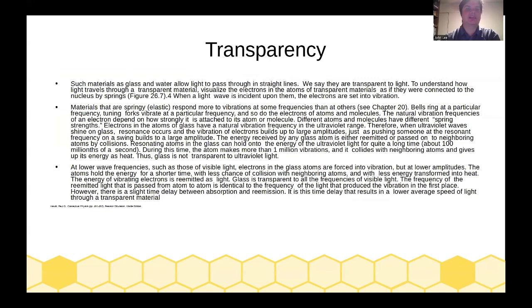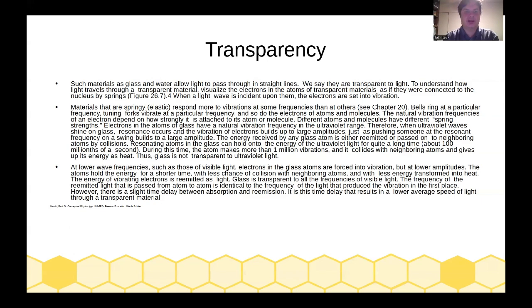When materials such as glass and water allow light to pass through in straight lines, we say they are transparent to light. To understand how light travels through a transparent material, visualize the electrons in the atoms as if they were connected to the nucleus by springs. When a light wave is incident upon them, the electrons are set into vibrations. Materials that are springy respond more to vibrations at some frequencies than at others. Bells ring at a particular frequency, tuning forks vibrate at a particular frequency, and so do the electrons of atoms and molecules. The natural vibrational frequency of an electron depends on how strongly it is attached to the atom or molecule. Different atoms and molecules have different spring strengths.